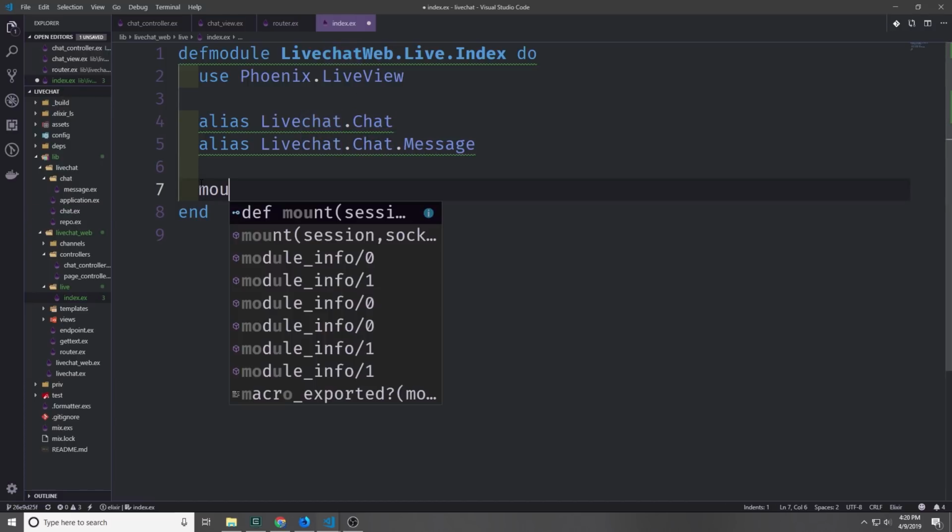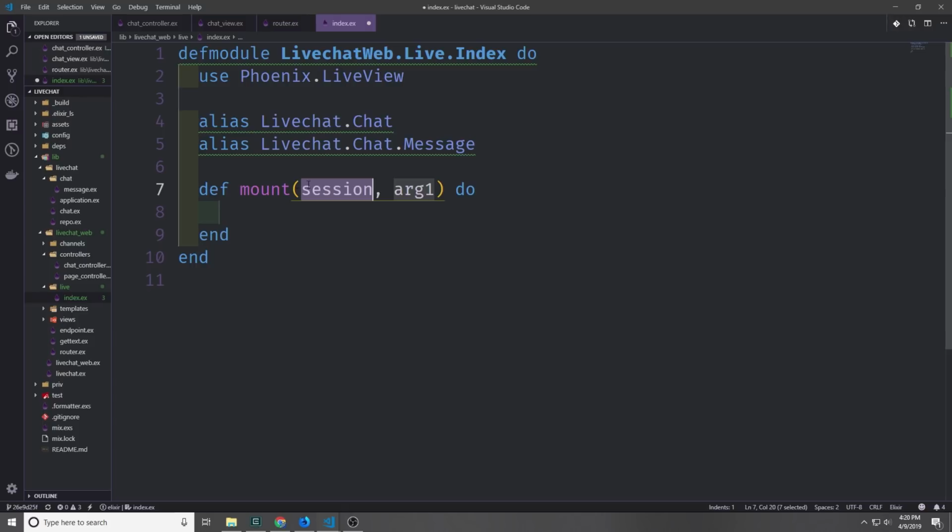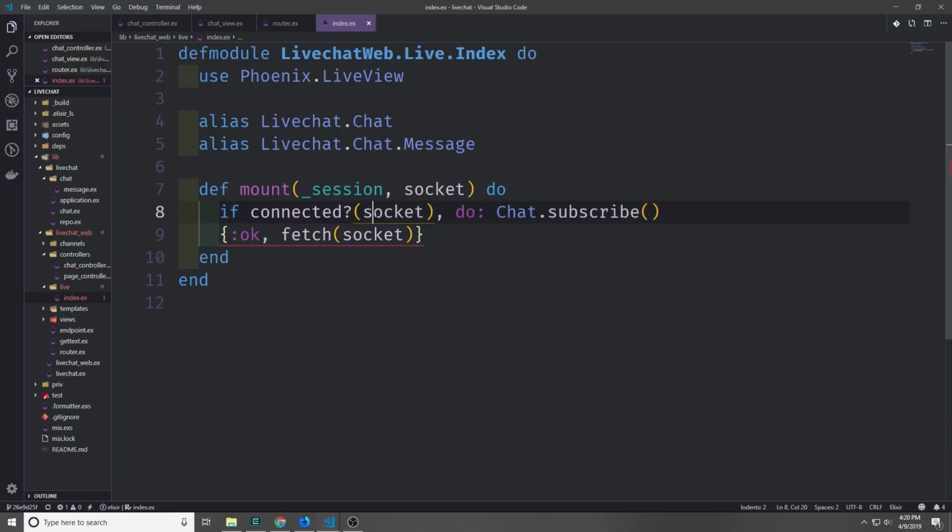Now each live view starts out with a mount function. So the mount function takes in the session and it takes in a socket, and then we tell it what we want to do with that socket when the live view is initially connected. Now for our function, we're not going to need this session immediately, but we are going to want to manipulate the socket. If we're connected to the socket, then execute our chat subscribe function and then return a tuple of OK and then fetch socket, and fetch is a function which we'll create here in a moment.